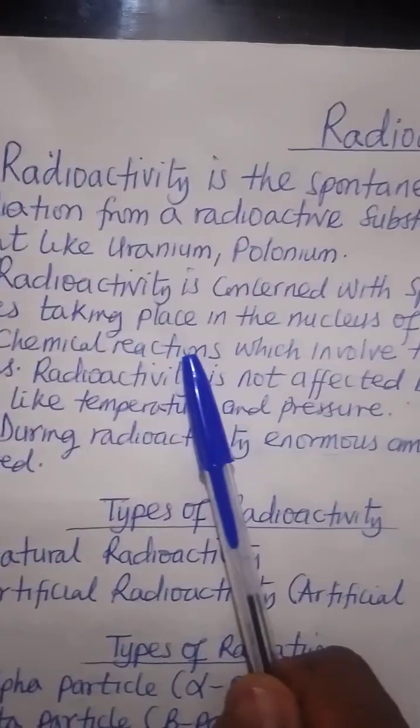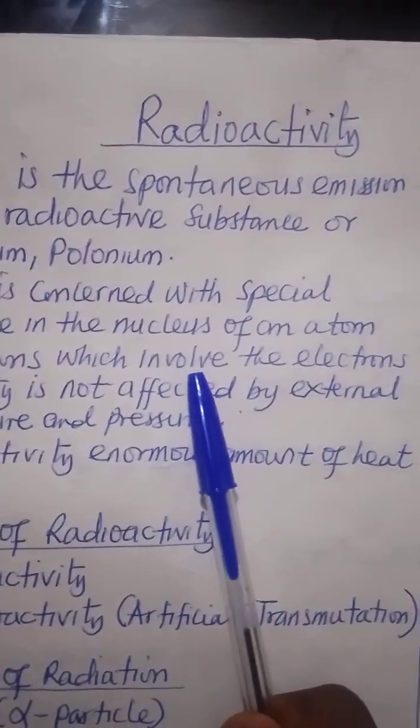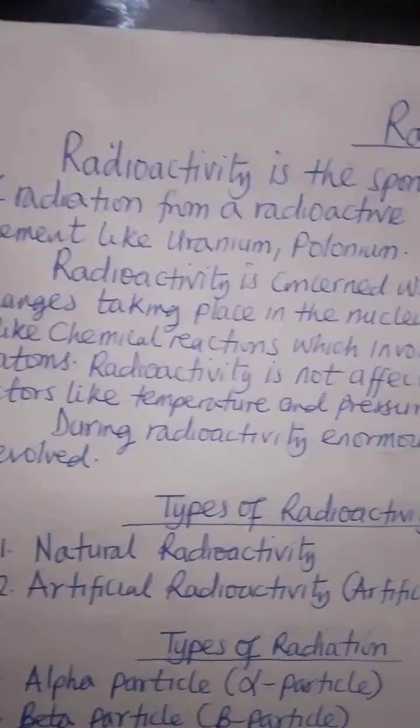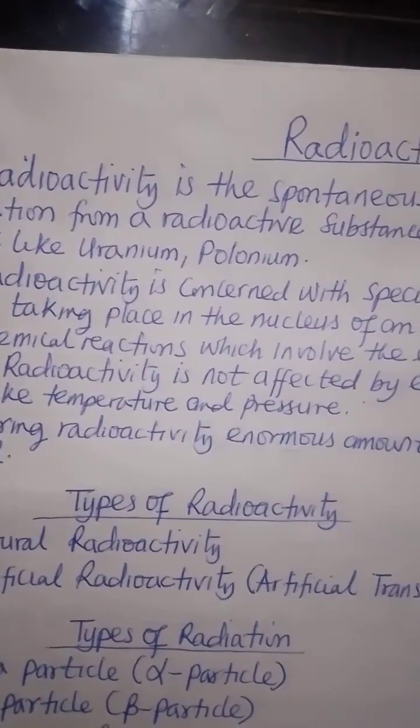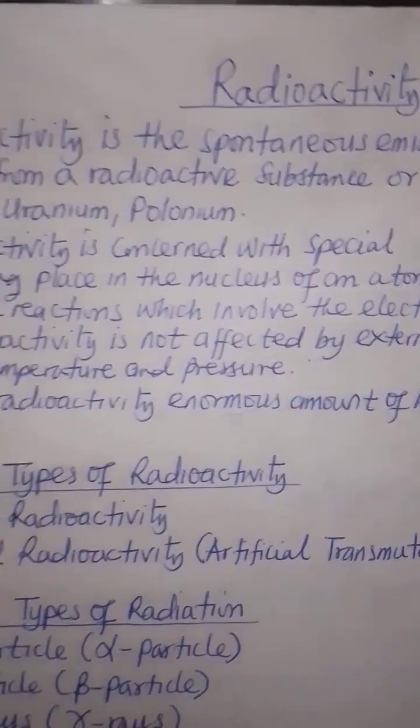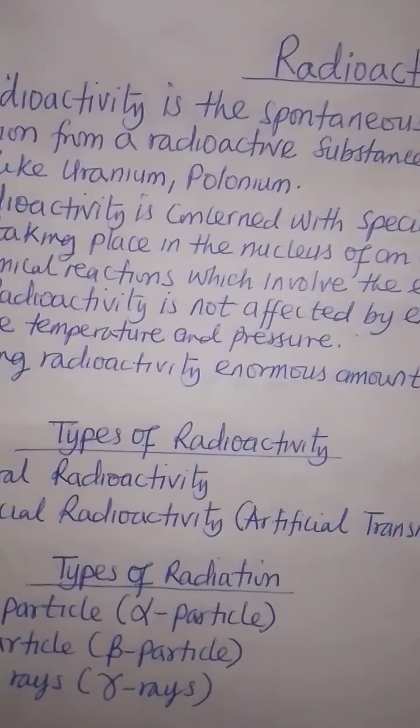Unlike chemical reactions, which involve the electrons of atoms. So here we're looking at a comparison between chemical reactions and radioactivity.